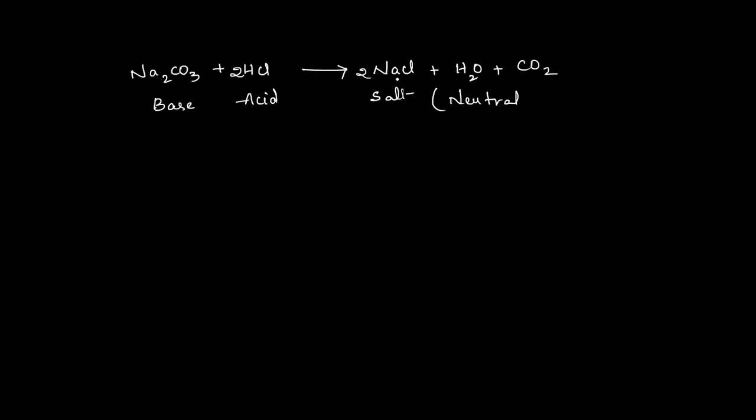For example, sodium Na2 is balanced. And chlorines, how many are there now? By keeping the 2 here, 2 moles of HCl, so 2Cl is there and 2Cl, it is balanced. H2 is there and 2H is there, it is balanced. And here one oxygen, and here two oxygens are there. So totally how many oxygens? Three oxygens are there. So here also three oxygens are there. Now it is balanced.